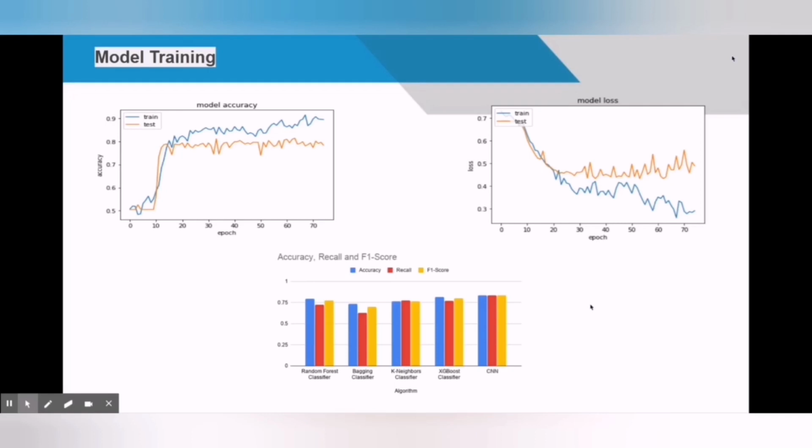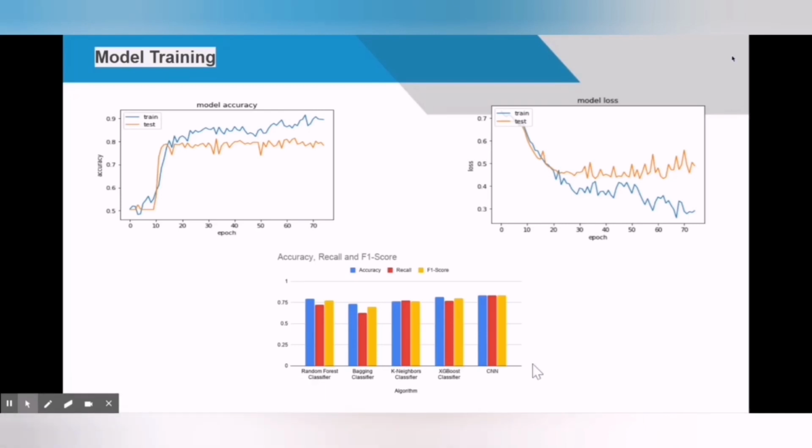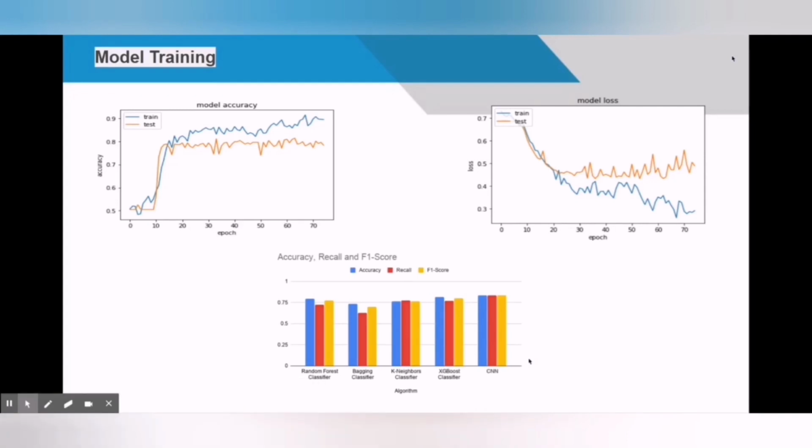For this task, we tried several classification models such as Random Forest Classifier, Bagging Classifier, K-Neighbors Classifier, XGBoost Classifier, and CNN. Each classifier was trained on 1186 videos and then tested on 506 videos. From the bar graph, we infer that the XGBoost classifier and CNN outperform all other classifiers.